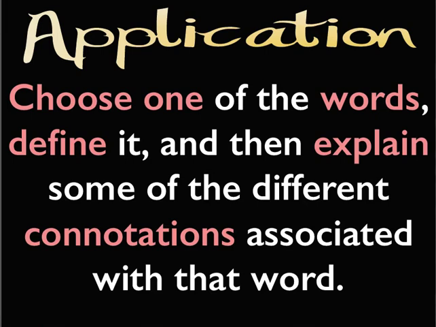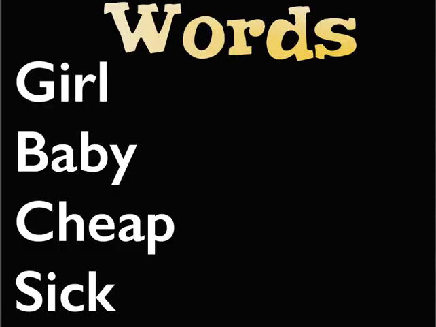Now let's try some of this on your own. I want you to choose one of the words, define it, and then explain some of the different connotations associated with the word. Here are your words: girl, baby, cheap, and sick. So pick a word, define it, and then list some of the connotations with the word.